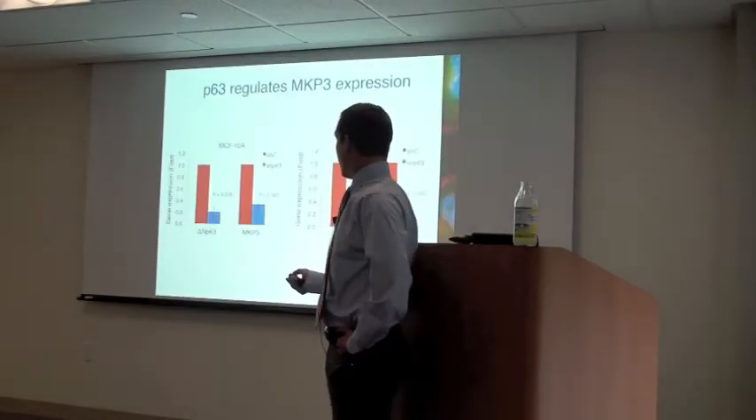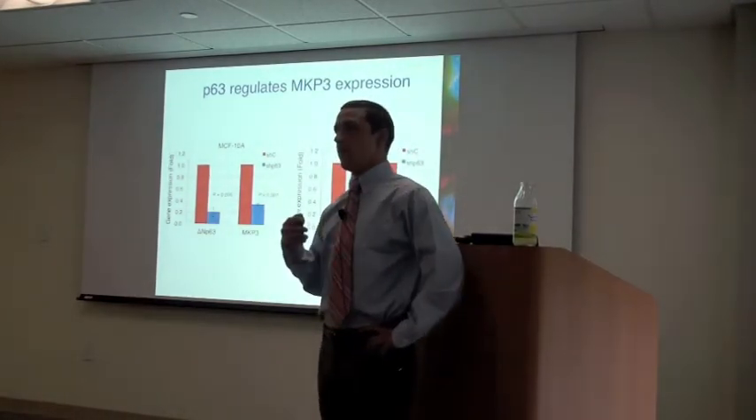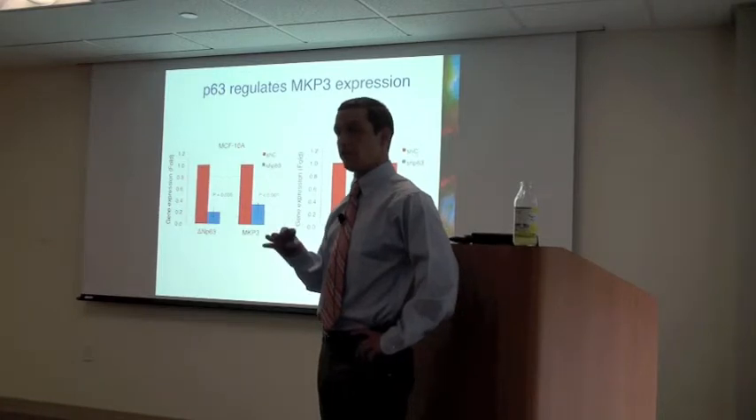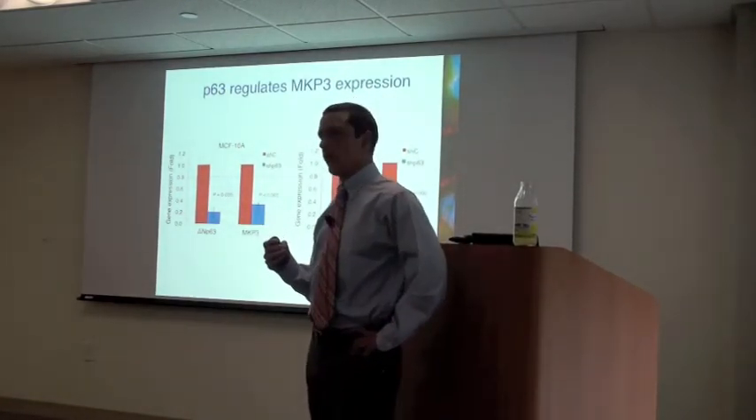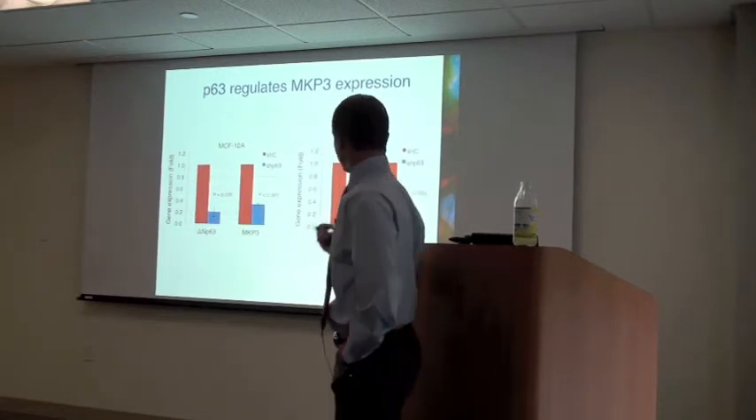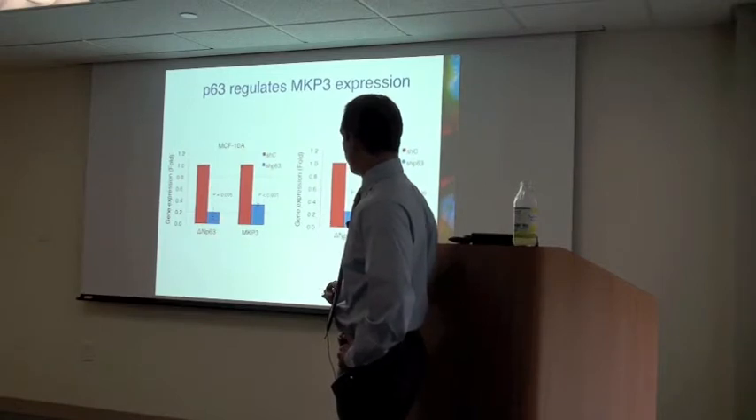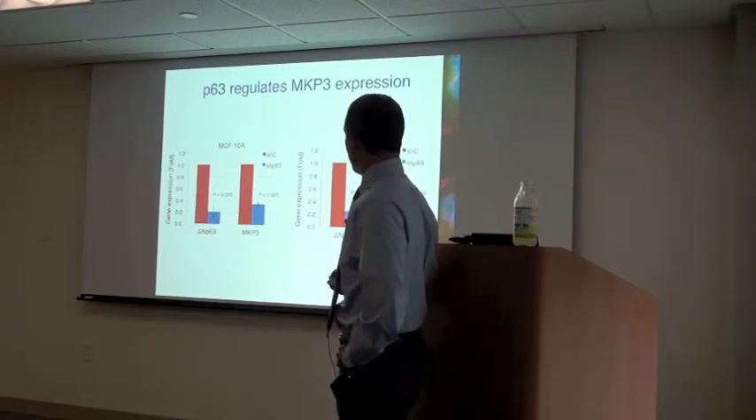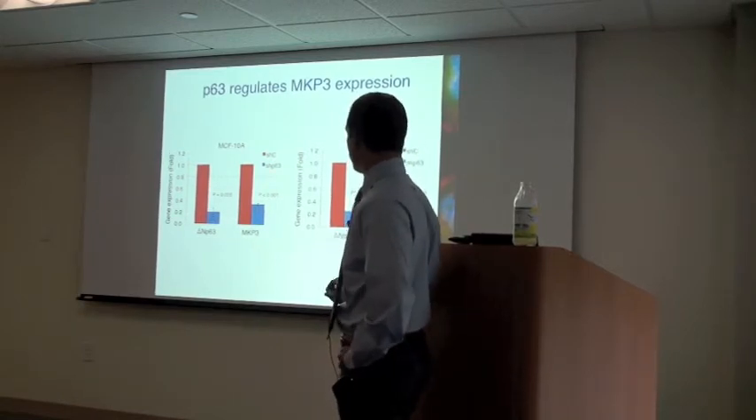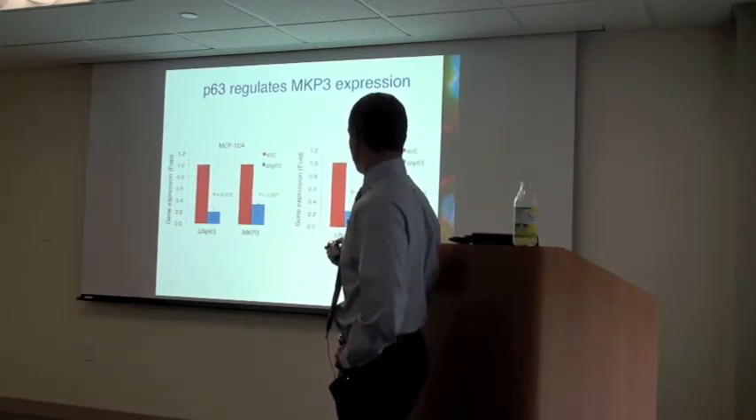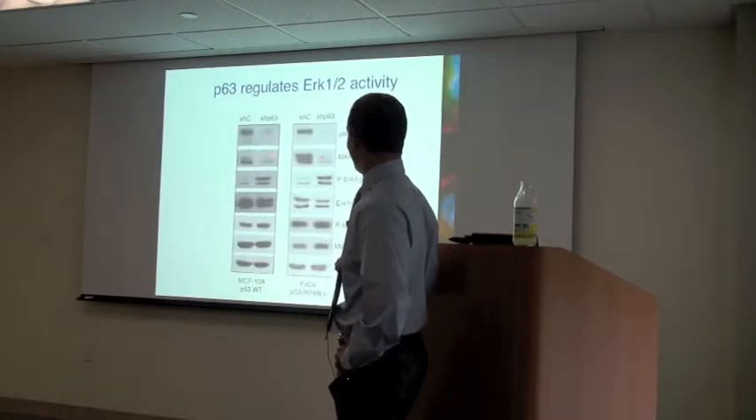So this time, I knocked down p63 in MCF10A mammary epithelial cells, which are non-transformed cells, and in FADU head and neck squamous cell carcinoma cells. And I found that in both cases, when I ablate p63 expression, MKP3 expression is markedly decreased both at the mRNA level as well as at the protein level. So you can see here and there.